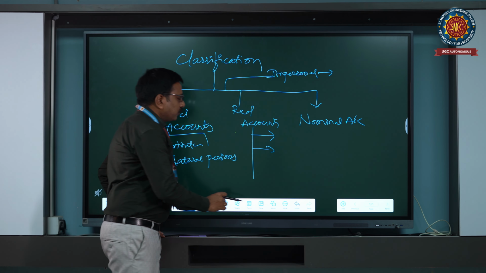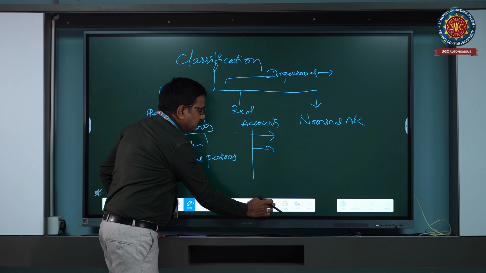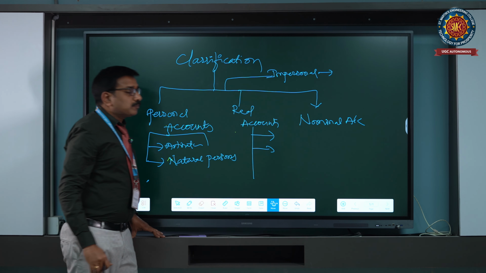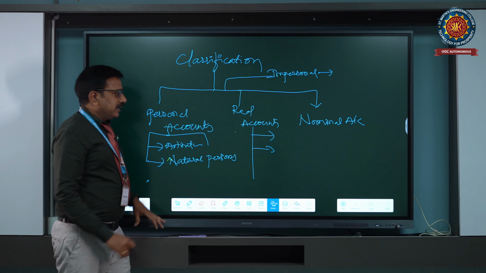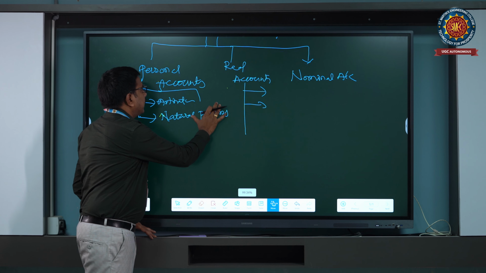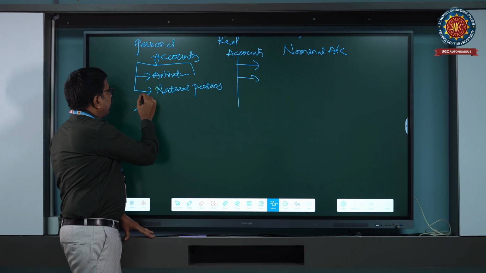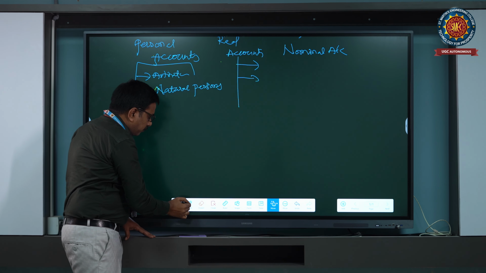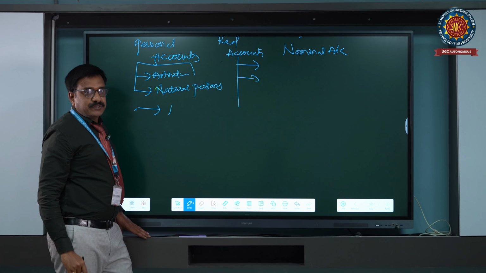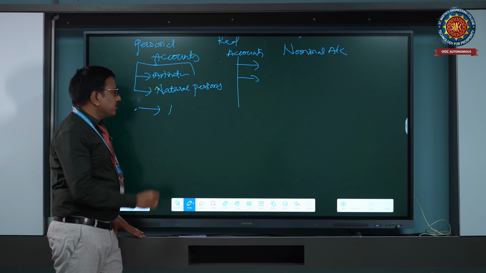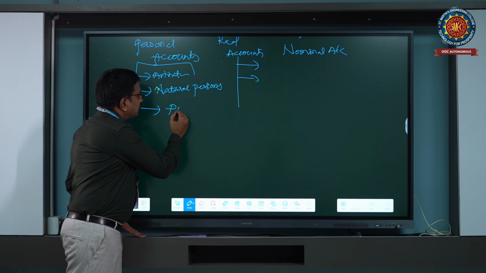So we'll come to natural persons. What are the natural persons we are going to consider in personal accounts? First of all, personal names, that is individual names, we have to consider in personal accounts.